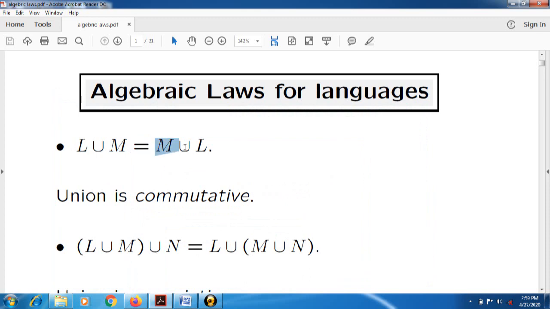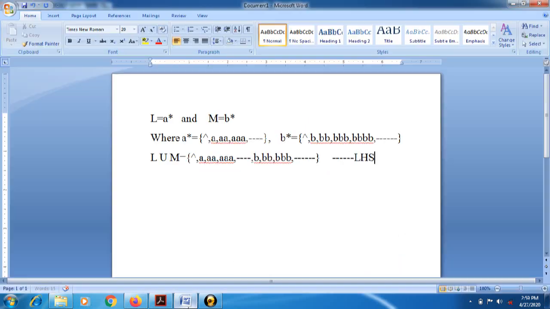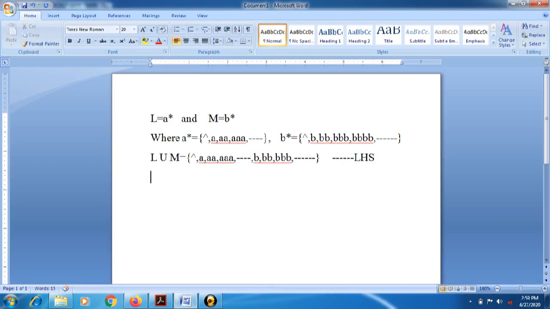Now we will check the right hand side of the union expression. Whenever we are taking M union L, now check its set. Null is common because it is in both the sets. Then first we check M. M contains null, B, double B, triple B, and so on.